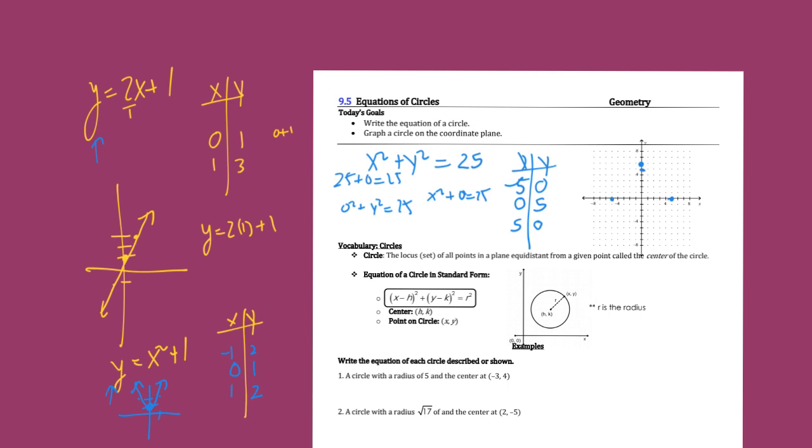And that means also that probably (0, negative 5) will work. Try it. If x is 0, 0 squared plus negative 5 squared, that's 25. That equals 25.